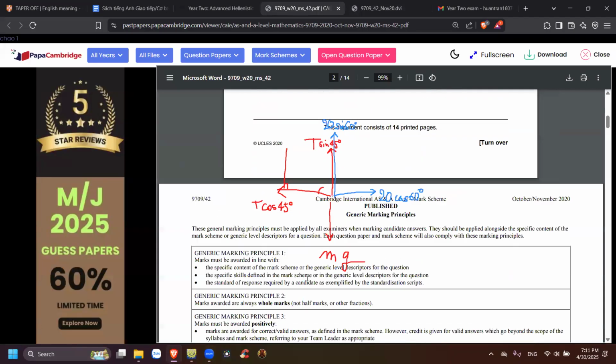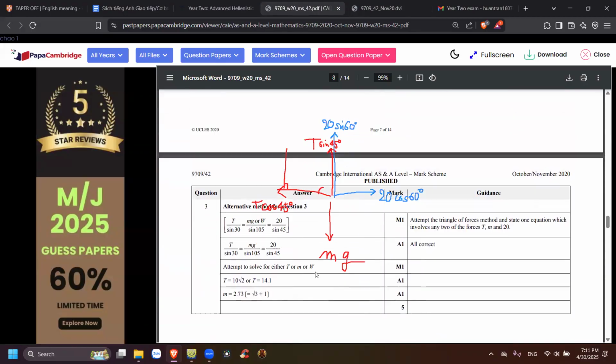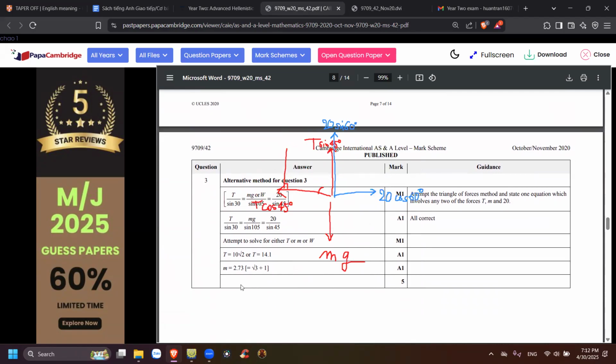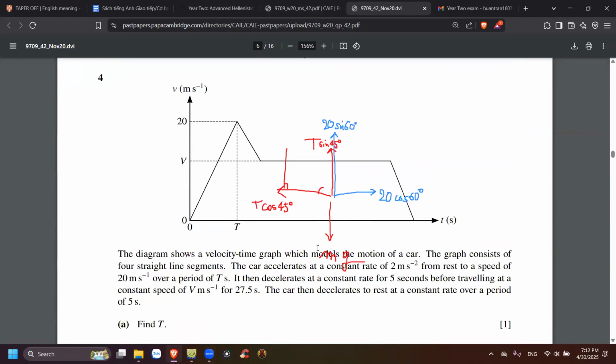Okay, if you found out that, there you go. T is 14.1 Newton and M is 2.73. Yeah. Okay. Same. Okay, great. And let's go to number 4.